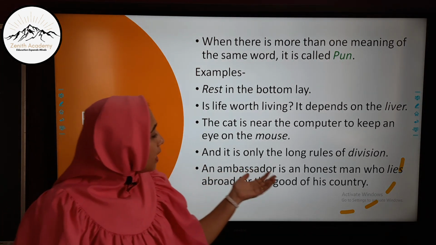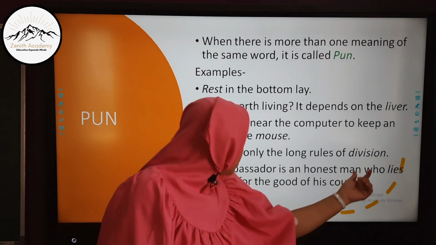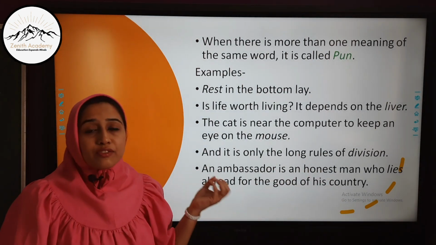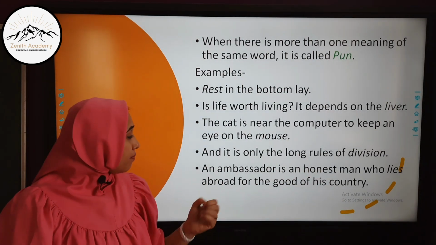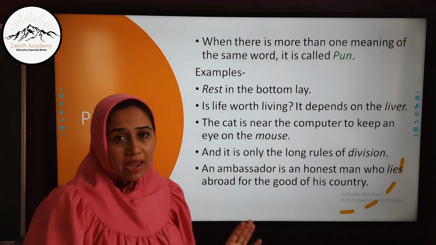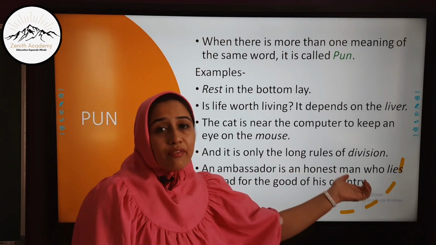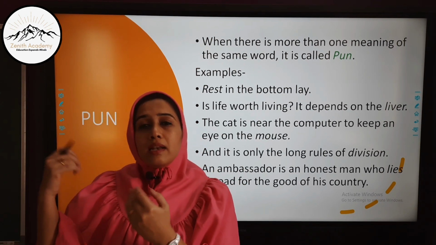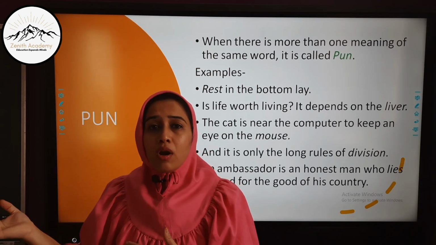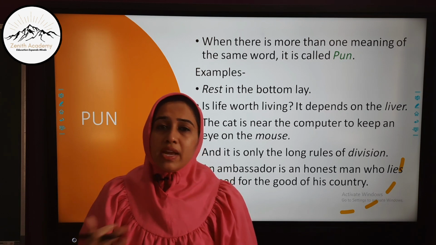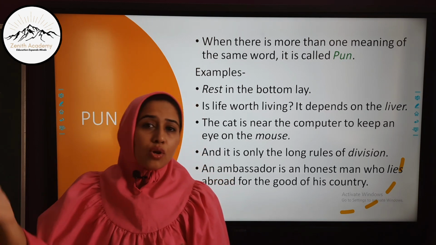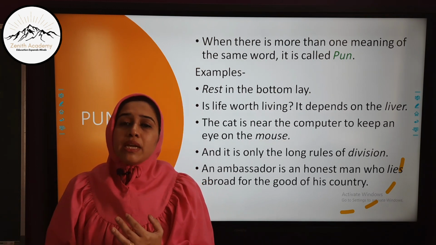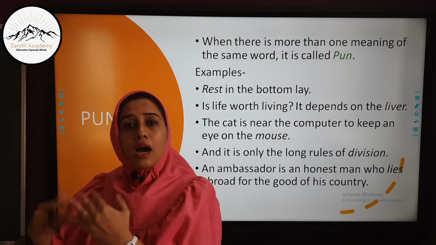An ambassador is an honest man who lies abroad for the good of his country. Now this statement is very catching and attractive. The word lies has two meanings. First, he is lying, meaning staying abroad for the good of his country. We have Indian ambassadors all over the world staying in different countries. So the first meaning of the word lie is staying abroad.